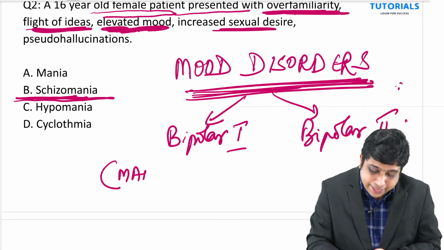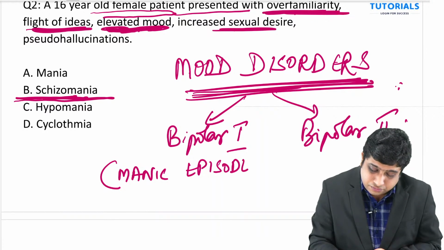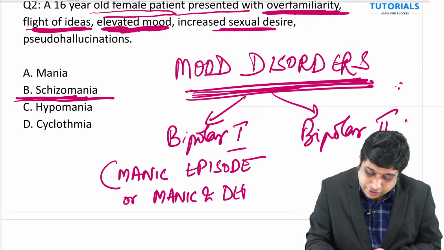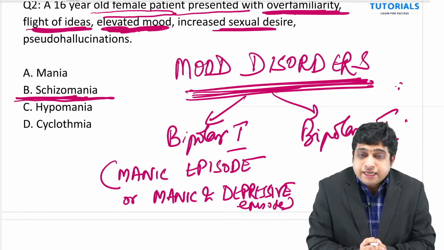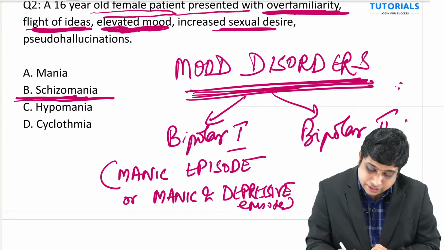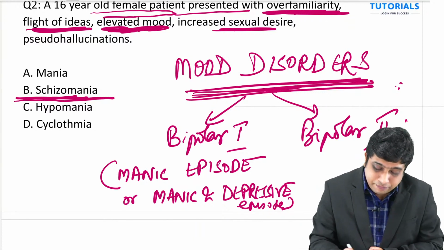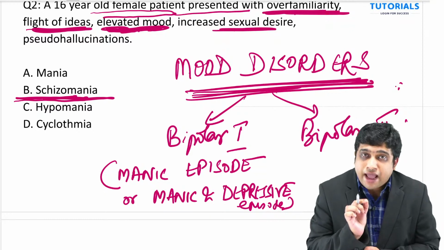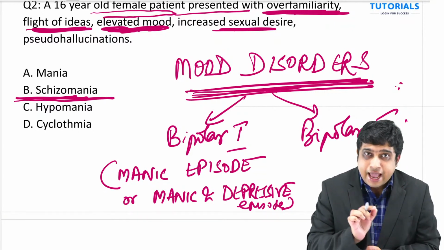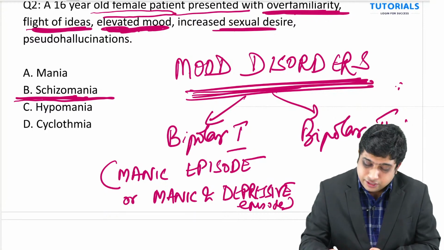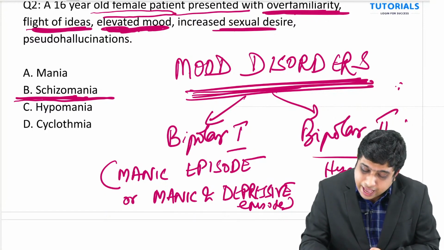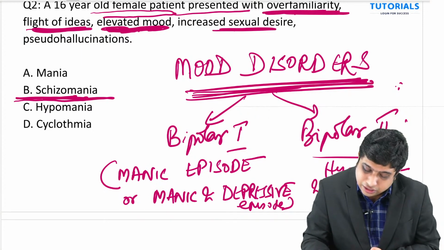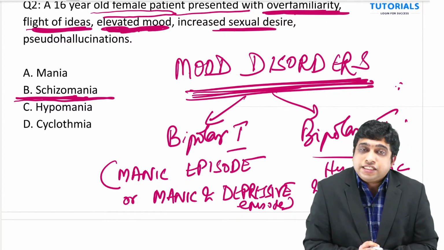If there is a manic episode, or manic and depressive episodes in the lifetime, then it is called bipolar 1. To be in bipolar 1, the patient should have one or more manic episodes, with or without depressive episodes. If there are only hypomanic and depressive episodes, then it is called bipolar 2.